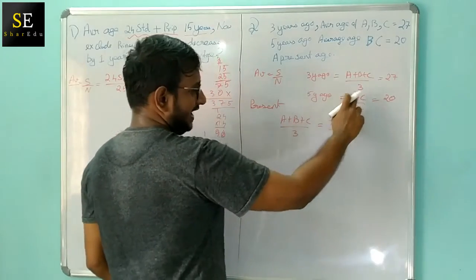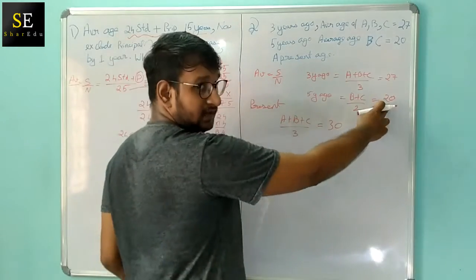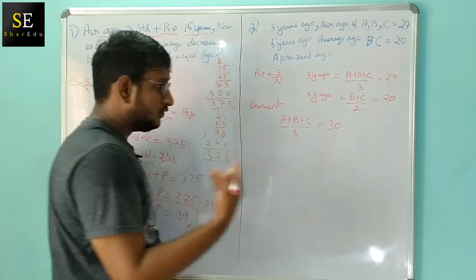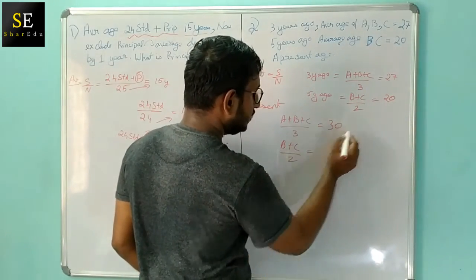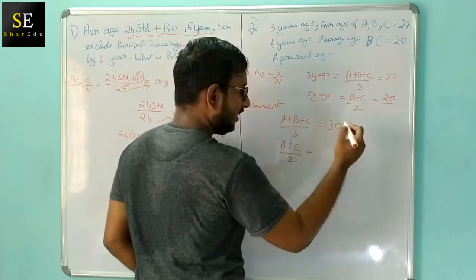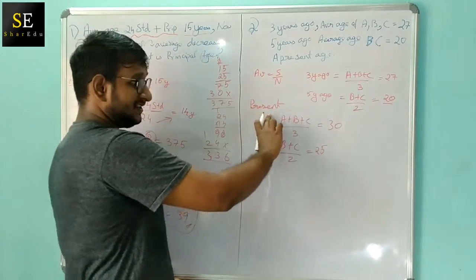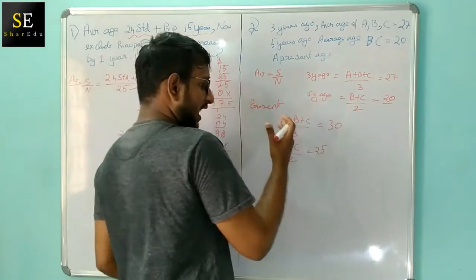The average age of B plus C 5 years ago is 20. So what will be the average age of B plus C now? We are going to add 5 to this value, so 20 plus 5 is 25. So this is the present average age of these two categories, that is A plus B plus C and B plus C.